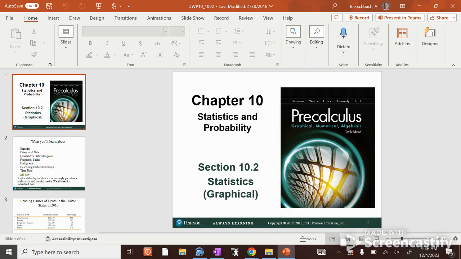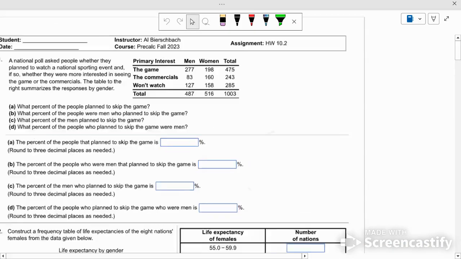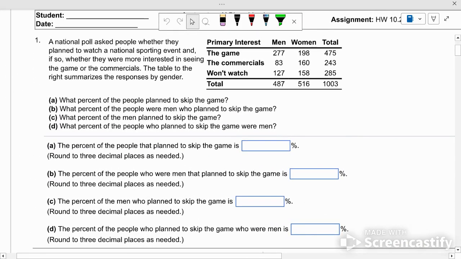All right, let's go straight to the homework now. Boom, boom, boom. Okay, so what will we be doing? A national poll asked whether they plan to watch a national sporting event or not. Okay, so Super Bowl, basically. Out of 1,003 people surveyed, 487 were men, 516 were women.